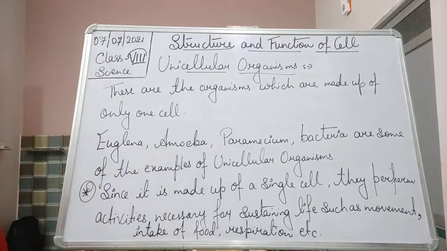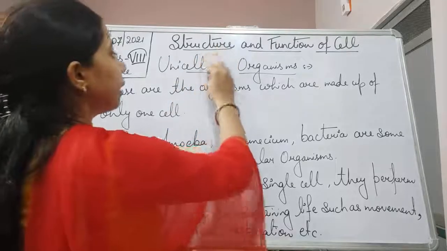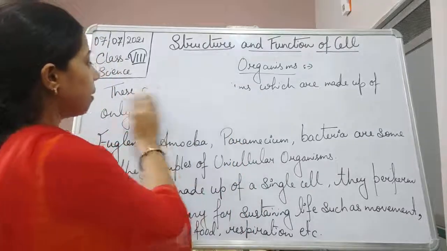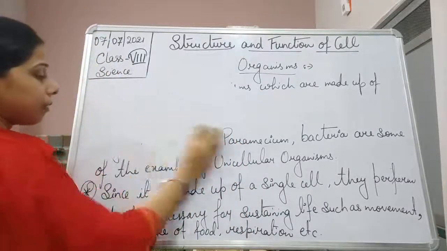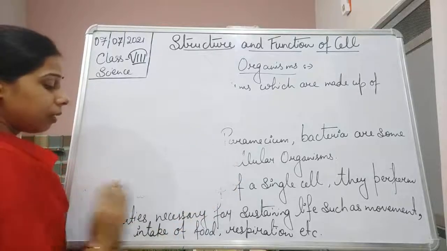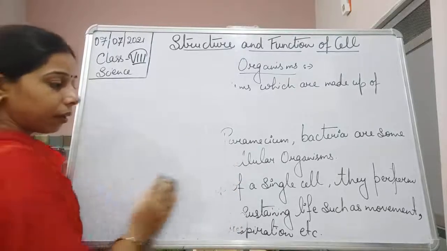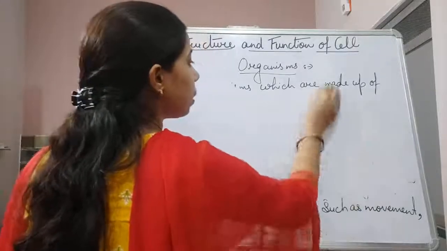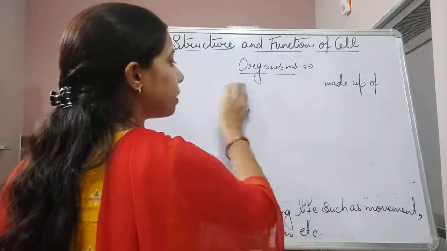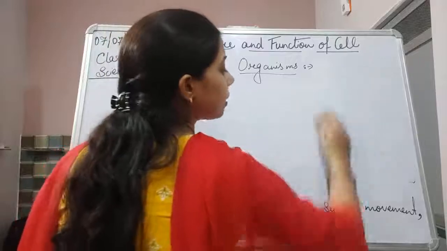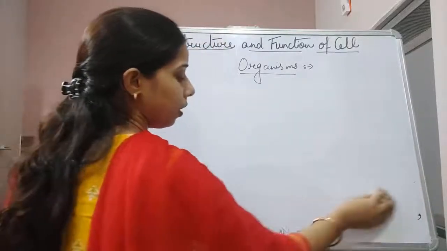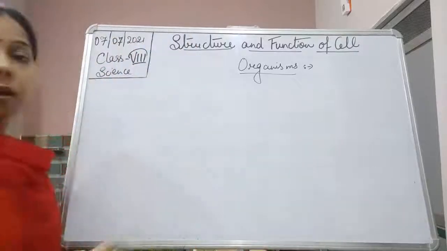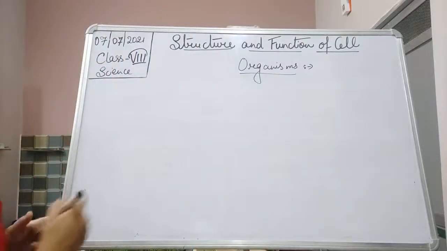Now, talking about the second kind of organism, that is called a multicellular organism. The name itself says it: multi means many, uni means one. So unicellular means which is made up of only one cell, that is called unicellular. Now talking about the multicellular organism.